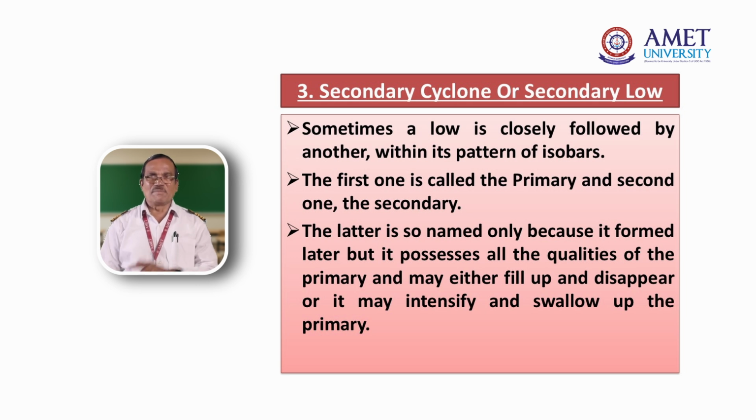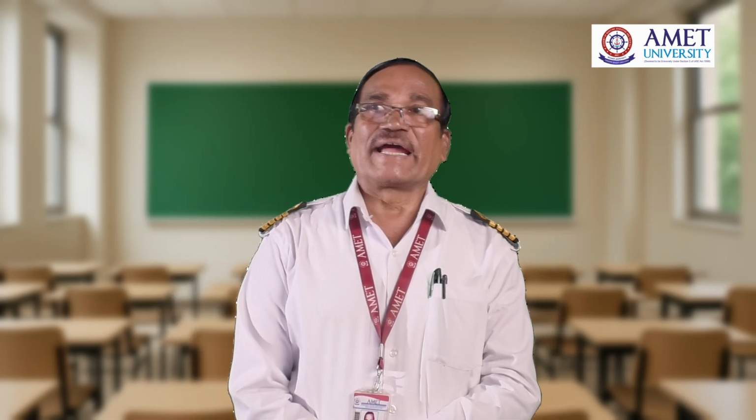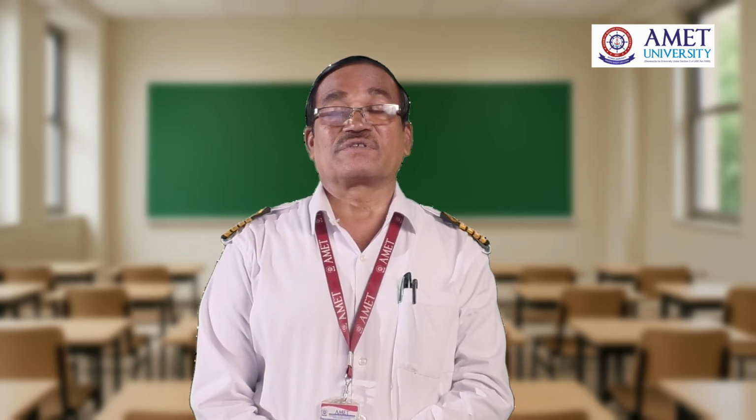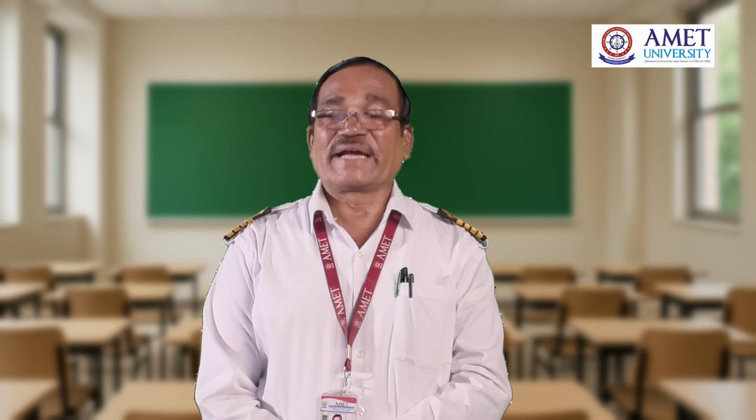Now we will look at a small example. This is a cyclone. The cyclone is coming towards Chennai, and then it passes over the land. When it passes over the land, it weakens because of the frictional forces of the land. Then it moves from the eastern side to the western side, the Arabian Sea, and again it will pick up. That is called secondary. When the conditions are met to form a cyclone, there can be a secondary, and a third also. Sometimes three cyclones follow. Very rarely it happens. That is called secondary cyclone.